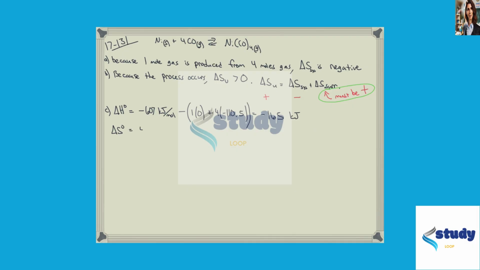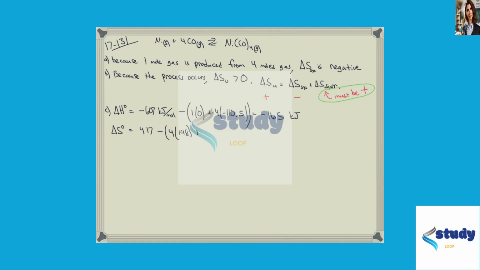Delta S standard is the same thing, but we use delta S values instead of delta H values. We take the delta S of the product, which is provided at positive 417 joules per Kelvin mole, and then subtract off the S standards for the reactants.